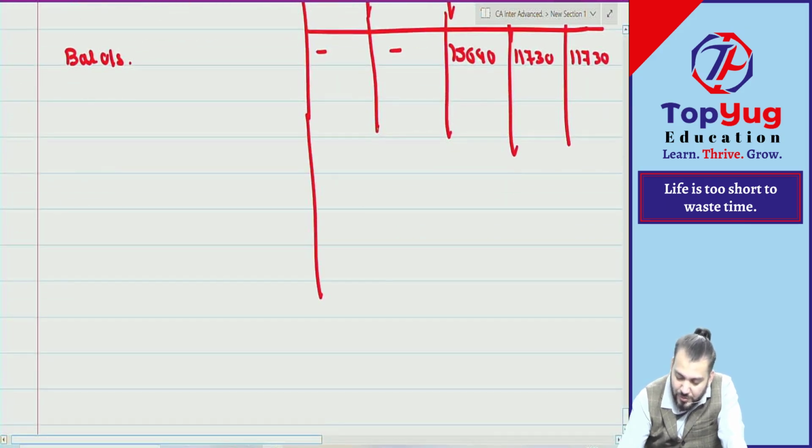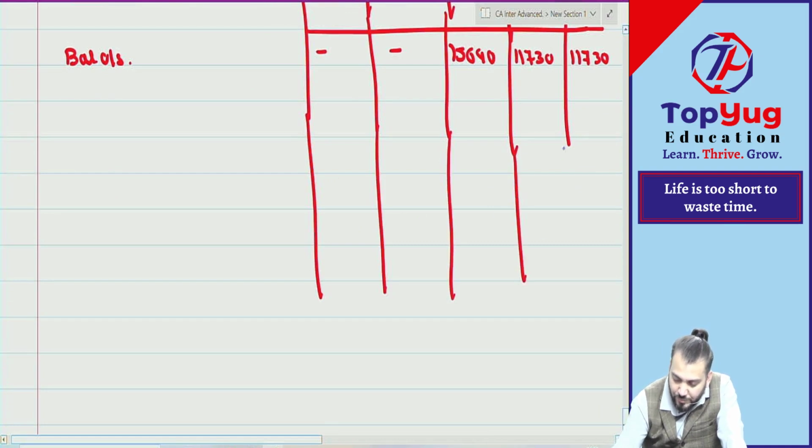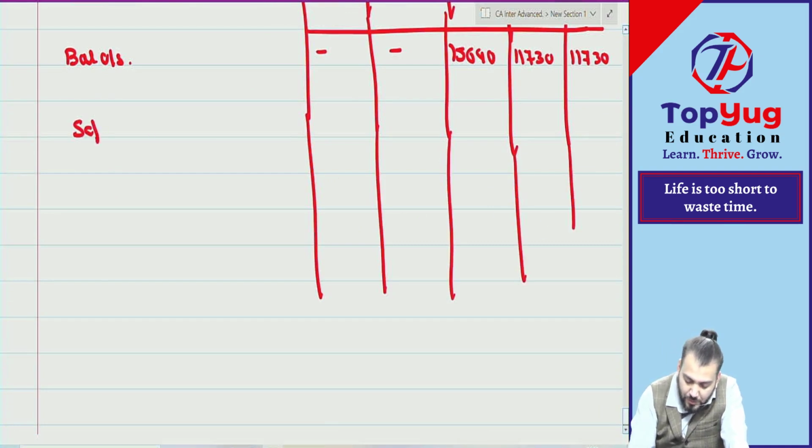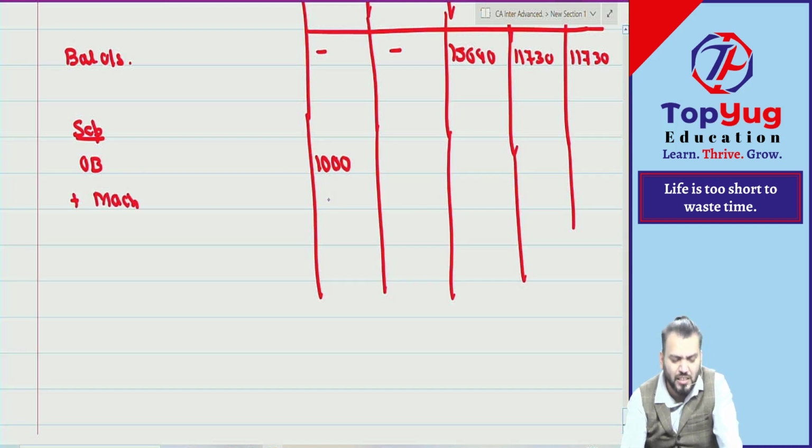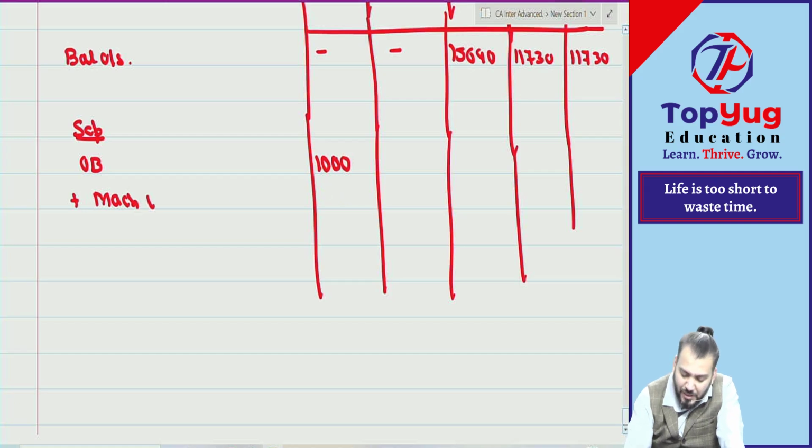Then last month. Last month is what? September. But the opening balance, how much? 1,000. Then what happened? Machinery, how much? Machinery taken by. So we'll assume, if this has been received in cash, taken by how much? 10,000 agreed value.